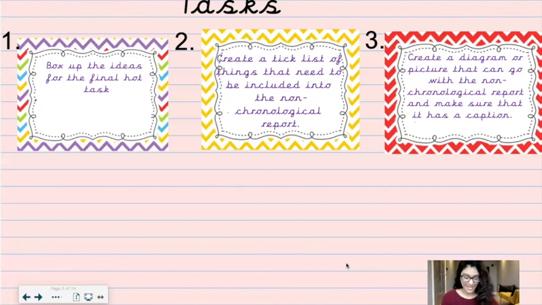So with that said, I will leave you to it, Williams class, boys and girls. Enjoy your box up, enjoy creating your tick list, and then your diagram is something that I'm looking forward to seeing if you get around to doing it.